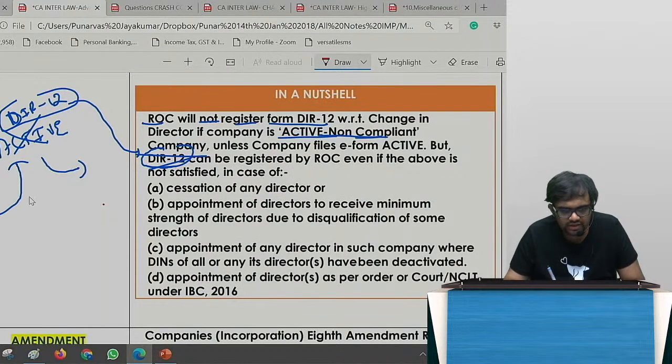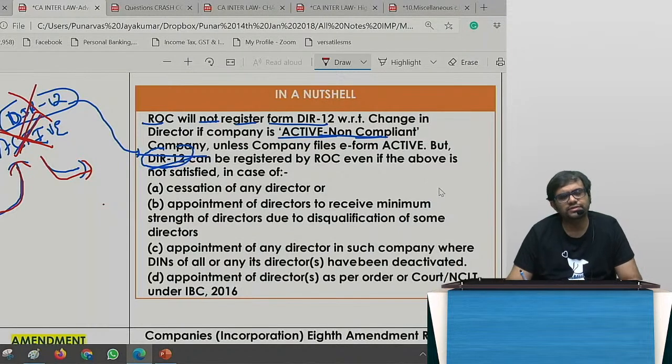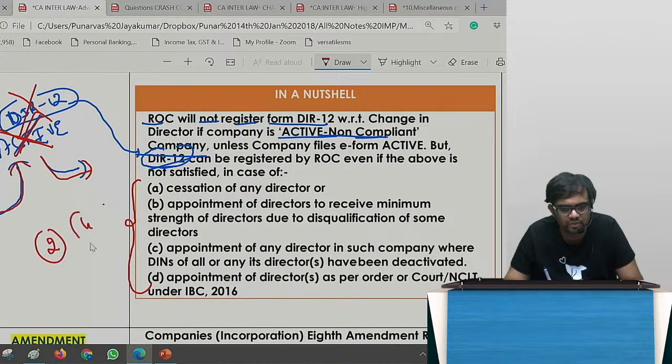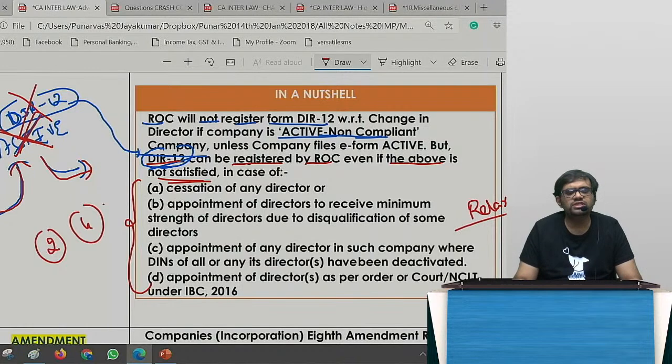Now, what they are trying to tell is, if you are active non-compliant and one director comes in and an old director goes out, this DIR 12 I will not accept is what they said. But these are the exceptions. So they can give you a 2-mark question, 4-mark question, all that. Means what? But DIR 12 can be registered by ROC even if the above is not satisfied. They said it's okay. This is a relaxation given now. They said if I make it too stringent, it will be too demanding. I have to relax a little. So this is the relaxation given.